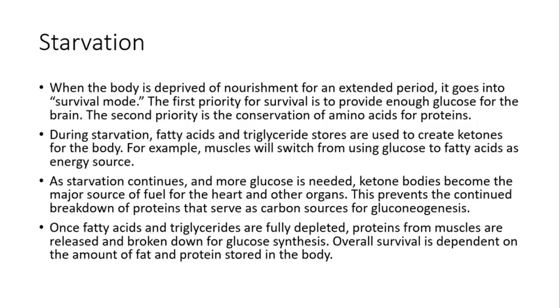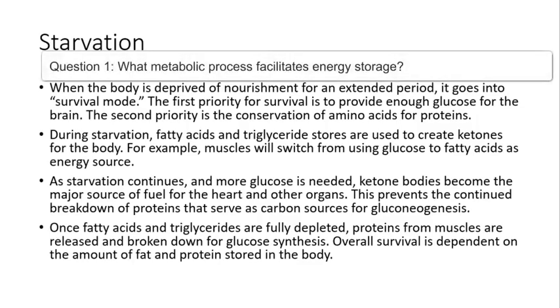During starvation, fatty acids and triglycerides stored are used to create ketone bodies. As starvation continues and more glucose is needed, ketone bodies will become the major source of fuel for the heart and other organs. This prevents the continued breakdown of proteins to serve as carbon sources for gluconeogenesis. Once the fatty acids and triglycerides are fully depleted, proteins from muscles are released and broken down for glucose synthesis. The overall survival is dependent on the amount of fat and protein stored in the body, because during starvation, glucose has been consumed a long time ago.